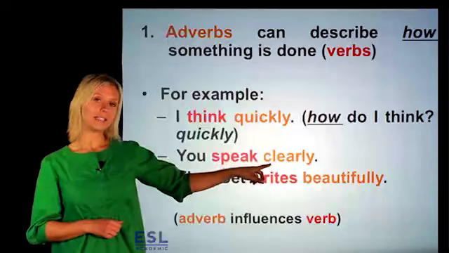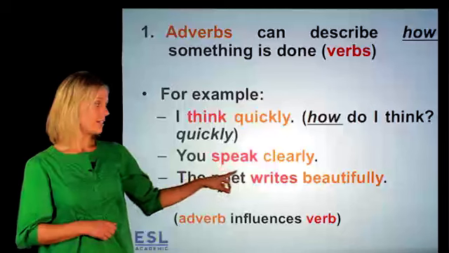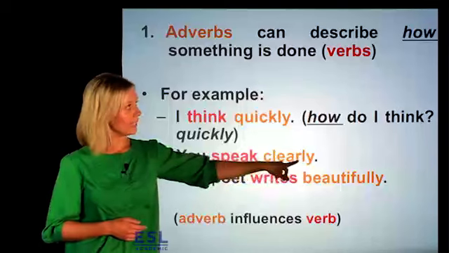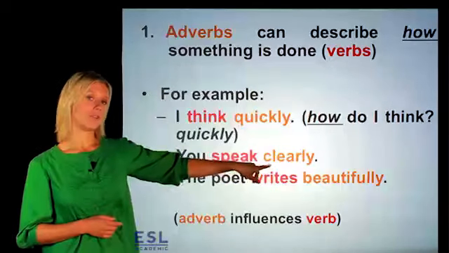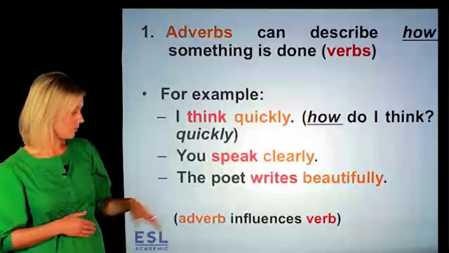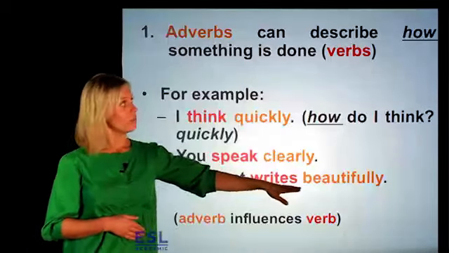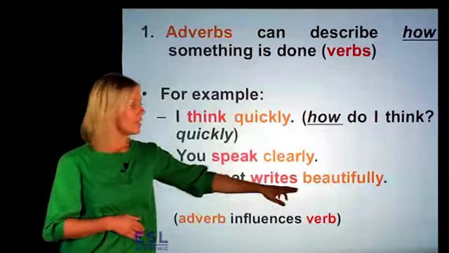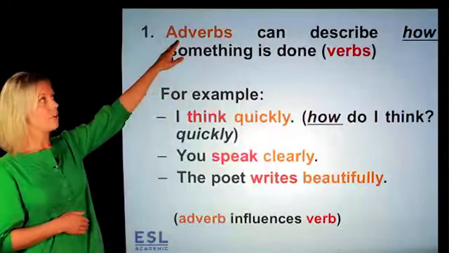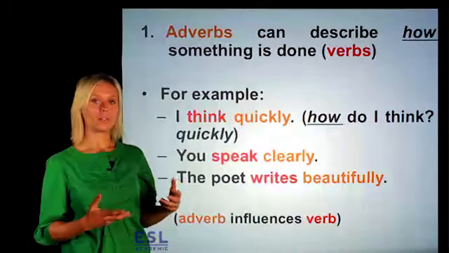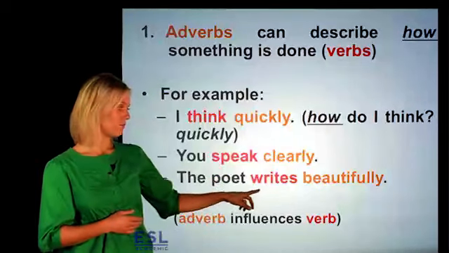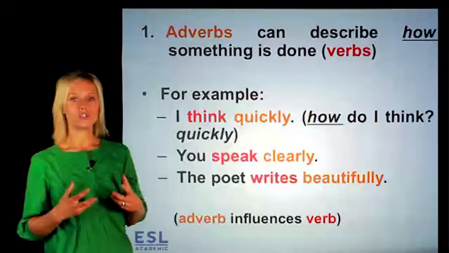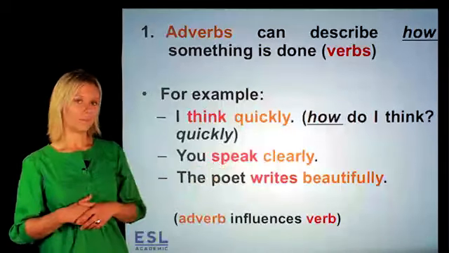You speak clearly. Now, speak is the verb. How do you speak? You speak clearly. Clearly is the adverb. Our last example, the poet writes beautifully. Writes is the verb, and beautifully, the adverb, is describing how it happens. The poet writes beautifully. So here, adverbs have a really strong impact on the verb.